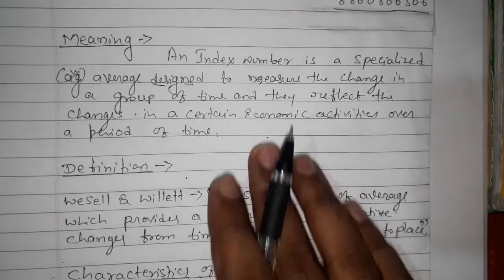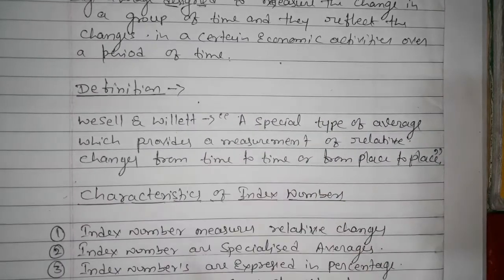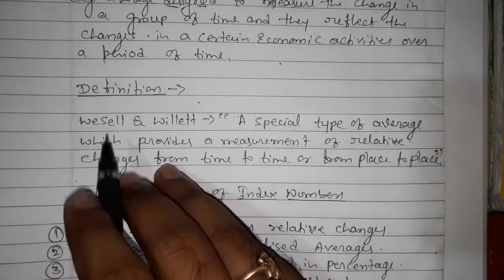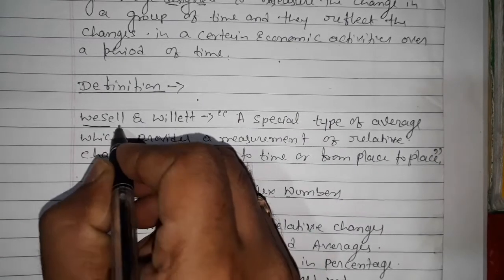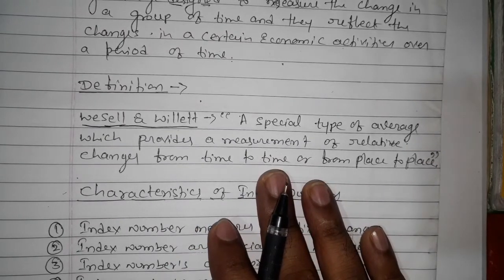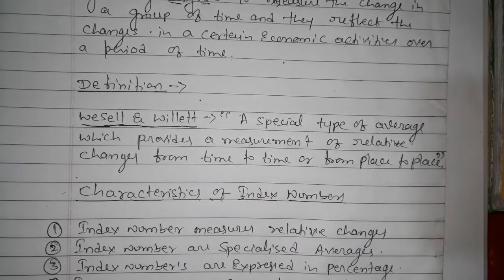Keep it. It's in advance. I am saying it is one of the definitions given by Wesley Mitchell, as per your knowing, he is the author. He has provided this definition: a special type of average which provides a measurement of relative changes from time to time or place to place.